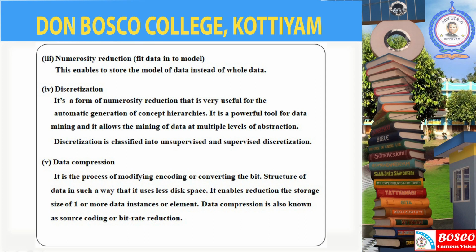Discretization is a form of numerosity reduction that is very useful for the automatic generation of concept hierarchy. It's a powerful tool for data mining. Next is data compression. It is the process of modifying, encoding, or converting the bit structure of data so that it uses less disk space. Data compression is also known as source coding or bitrate reduction.